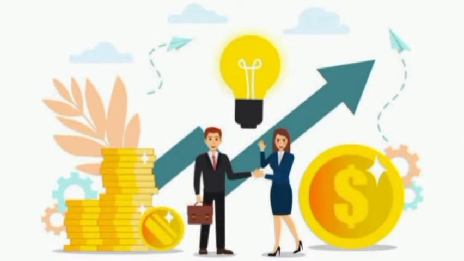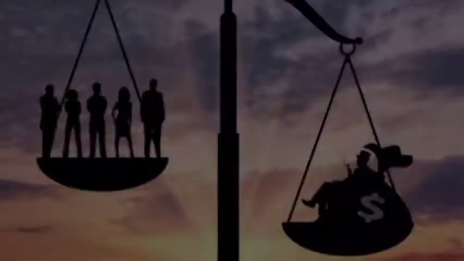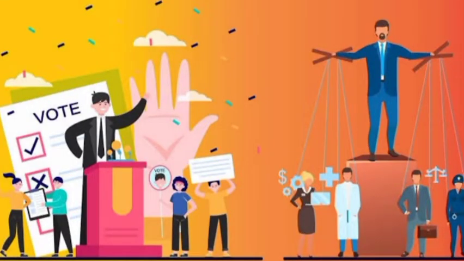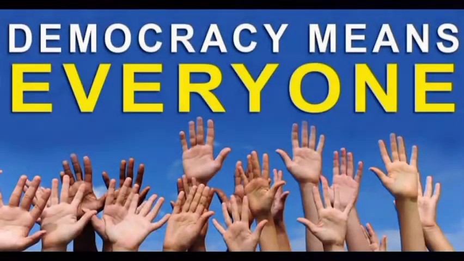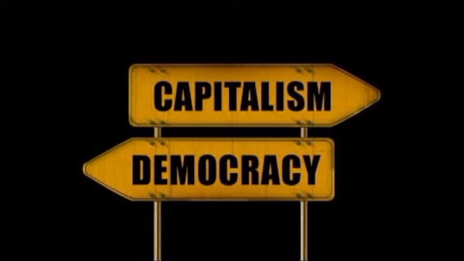First, the society must be a capitalist society where the means of production are owned by the citizens, and then this capitalist society practices democracy as the system of government. Capitalist democracy is a union of both capitalism and democracy.